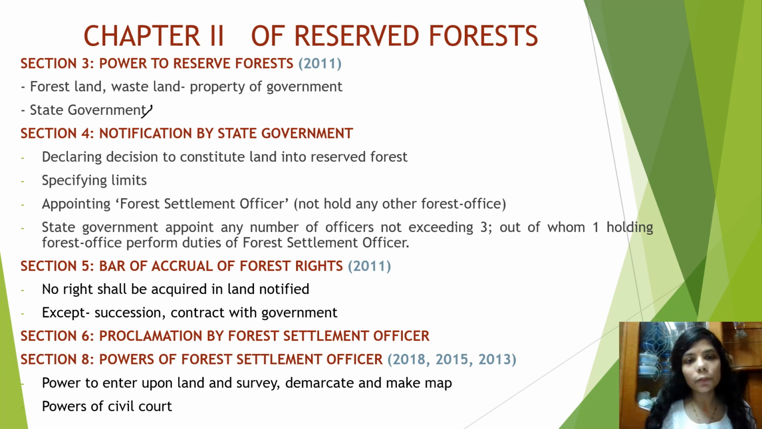Then section 4, notification by state government. The notification declaring a certain area a reserved forest shall specify the limits. What is important here is that it shall also appoint a forest settlement officer who shall not hold any other forest office. At max, only 3 officers can be appointed, out of whom 1 holding forest office performs the duties of forest settlement officer.